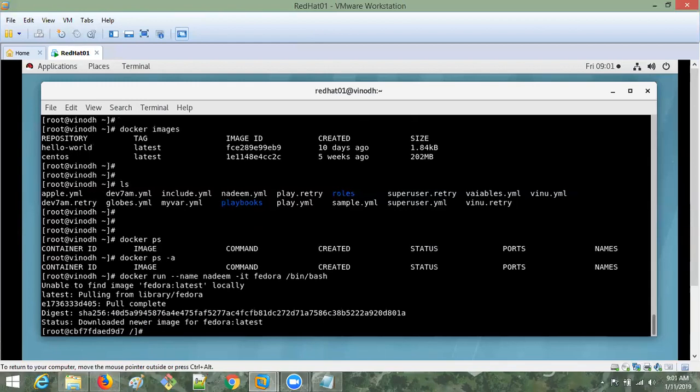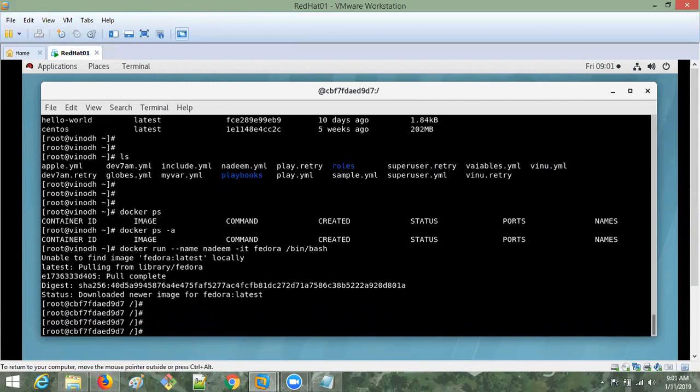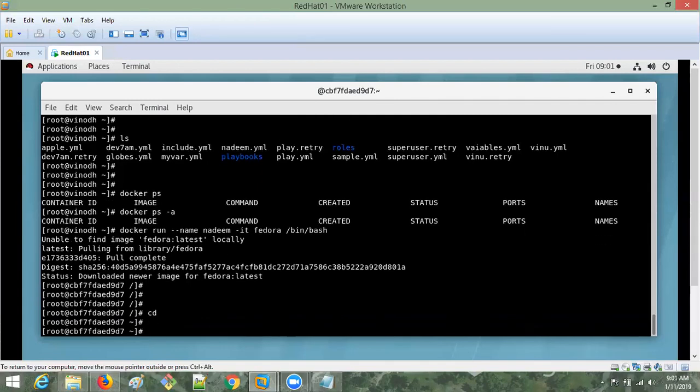Done. See, it is downloaded, and it directly came into the Fedora container also. The container is now running with the Fedora image. Now I will install some application, so it has to run. If I give exit, the entire container is terminating. I don't want to terminate the container. I have to come out. How?